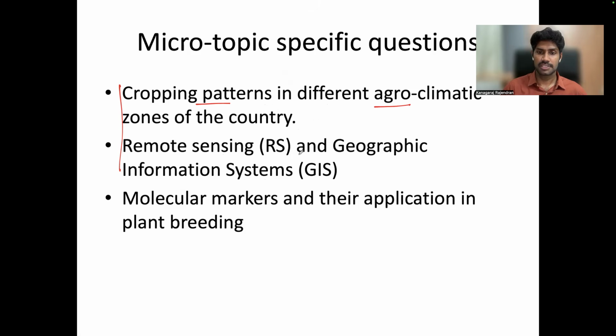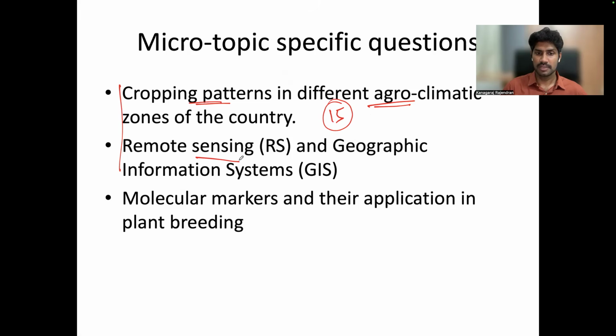For these, the answer is very simple. There are 15 agroclimatic zones in the country, so we can list out the 15 zones and mention the different cropping patterns.